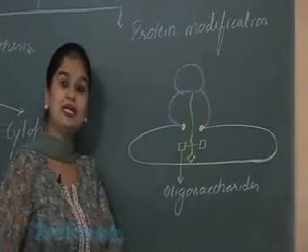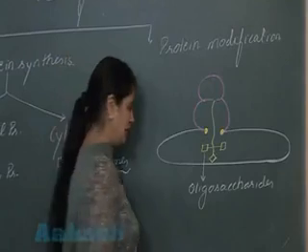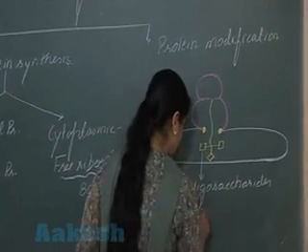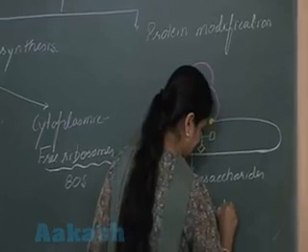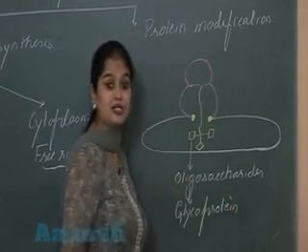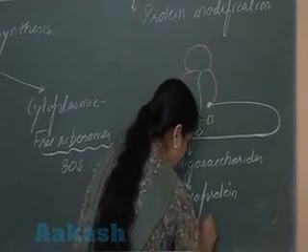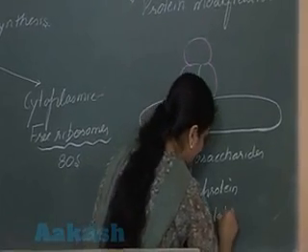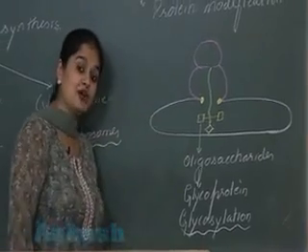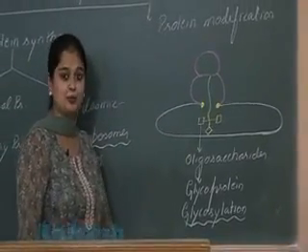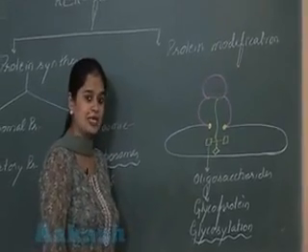तो जब प्रोटीन के साथ ओलिगोसैकेराइड की अटैचमेंट होती है, so it results in the formation of glycoprotein, and the formation of the glycoprotein, this process, it is known as glycosylation. Are you getting this? Addition of the carbohydrate to the protein, it occurs through a process that is known as glycosylation.